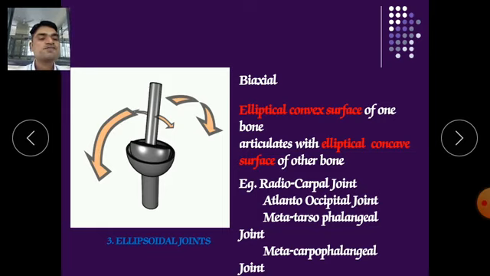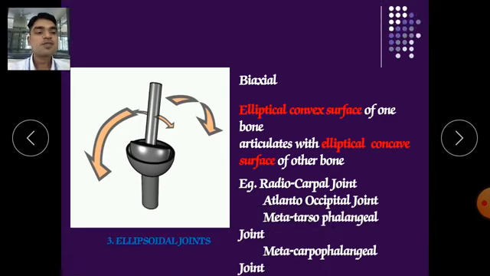metatarsophalangeal joints, meaning metatarsals and phalanges form these joints. Atlanto-occipital joints, and radiocarpal, meaning the radius and the carpals form these joints. Next is metacarpophalangeal joints, where the metacarpals produce joints with the phalanges.